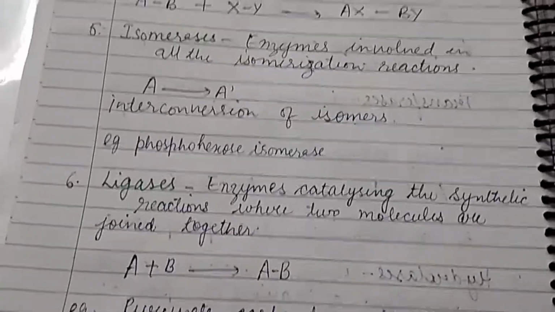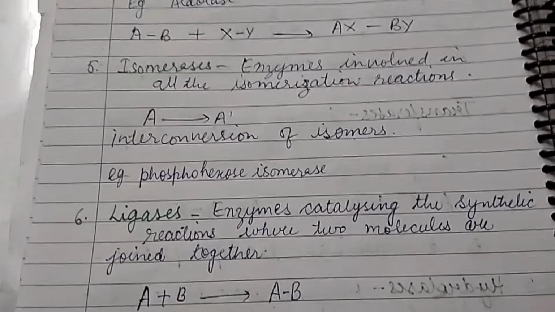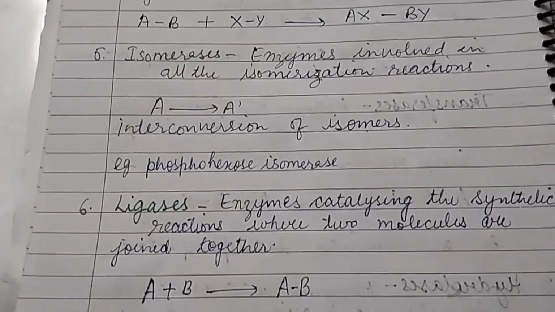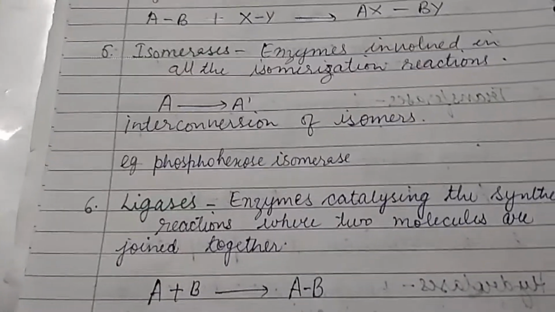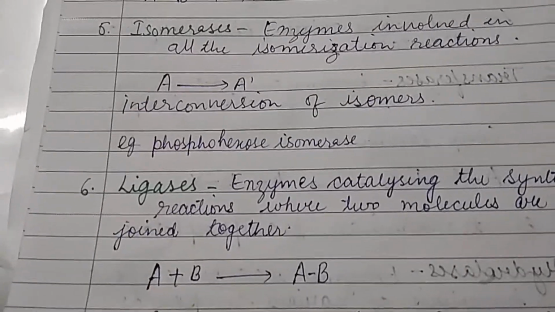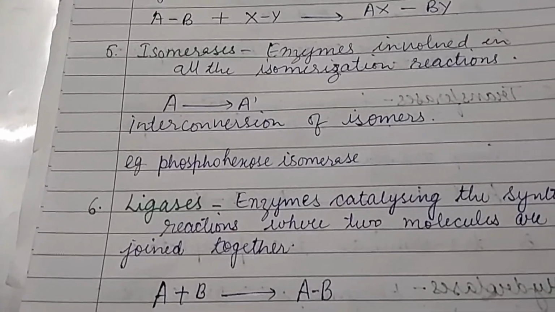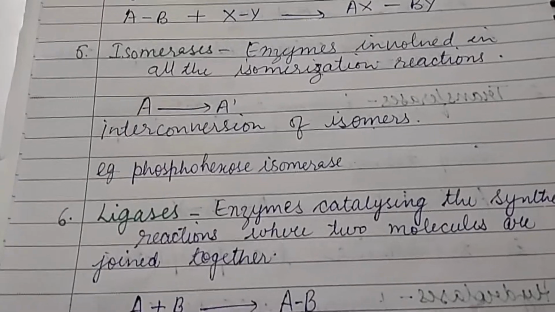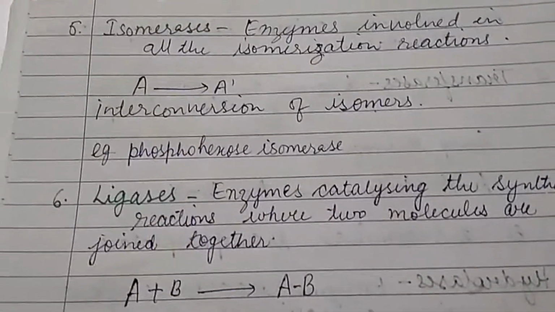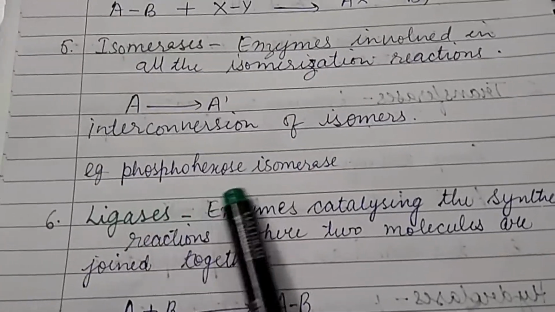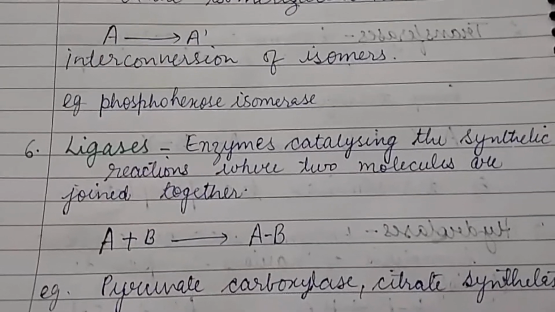Next is isomerases, enzymes involved in all isomerization reactions, so interconversion of isomers takes place. These are the class of enzymes that catalyze reactions that rearrange the intramolecular arrangement in the substrate and change the orientation, that is, the substrate is changed into an optical isomer. An example is phosphohexose isomerase.